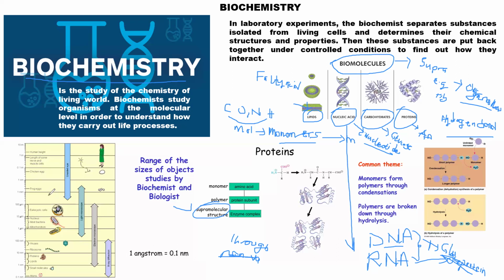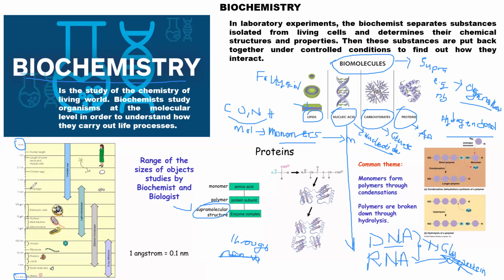One very interesting thing in biochemistry or in biology: we study molecules of smaller range, starting from 0.1 nanometer up to 10 meters.